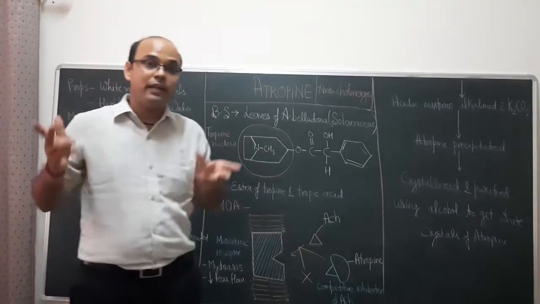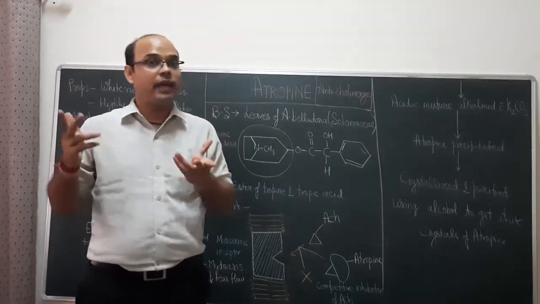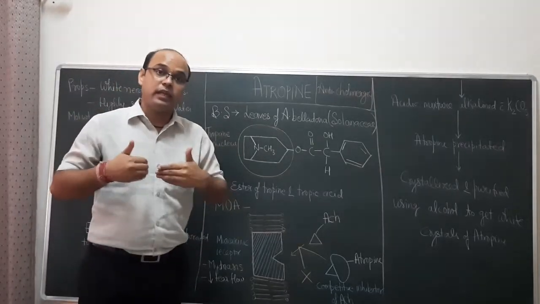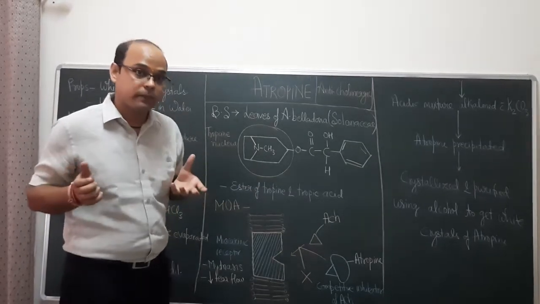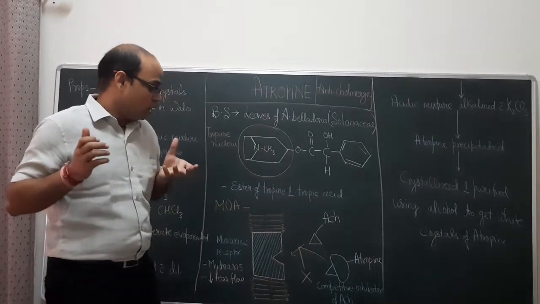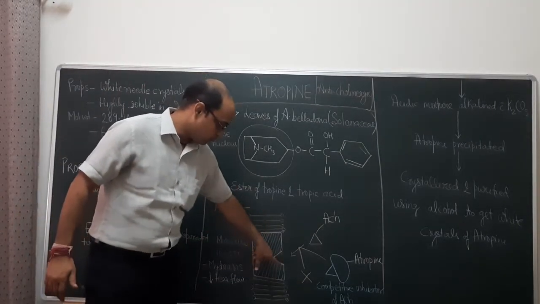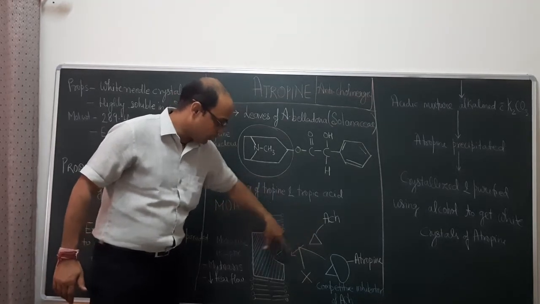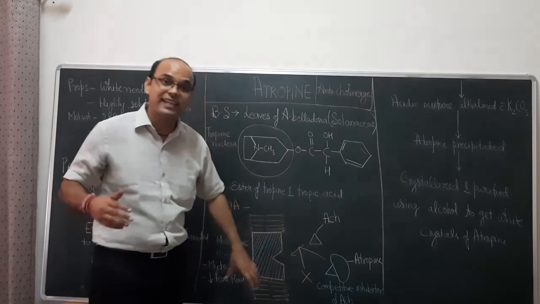Atropine is a competitive inhibitor or competitive antagonist of acetylcholine. It blocks the activities of acetylcholine. This is the key-lock mechanism. This is the key, which is supposed to attach here, and the receptor gets activated.